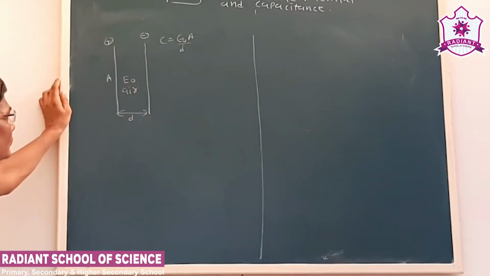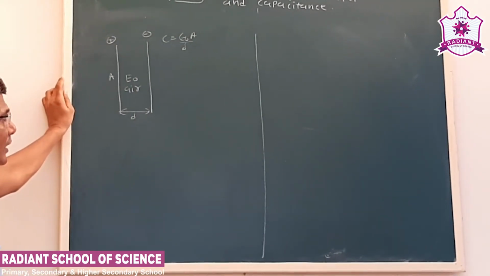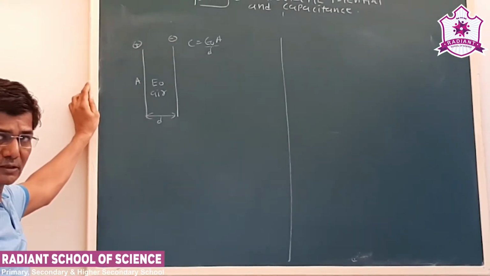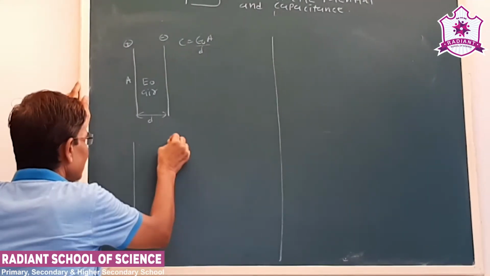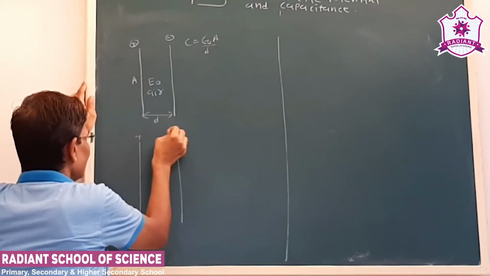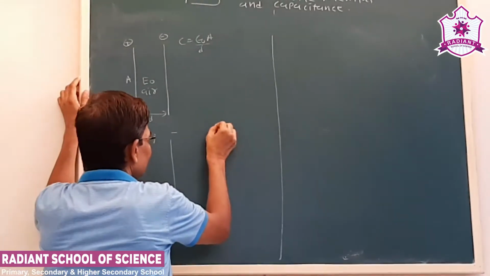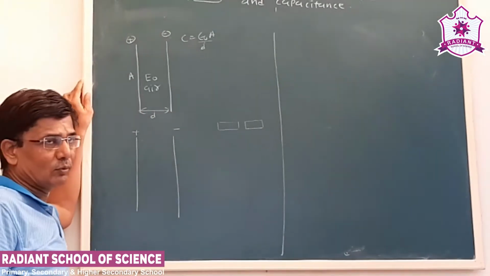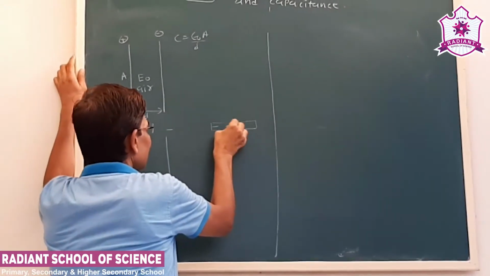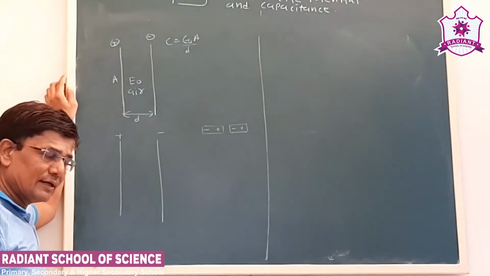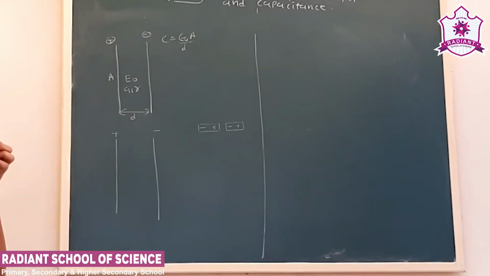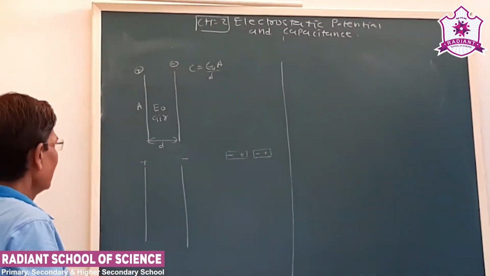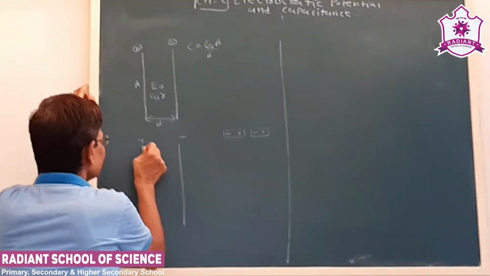Okay, now see what happens when a polar dielectric is placed between the plates of the capacitor. As we have seen earlier, the materials of polar dielectric possess dipole moment. That means the charges are separated, and they possess net dipole moment. Now what happens when a polar dielectric is placed between the plates of the parallel plate capacitor?